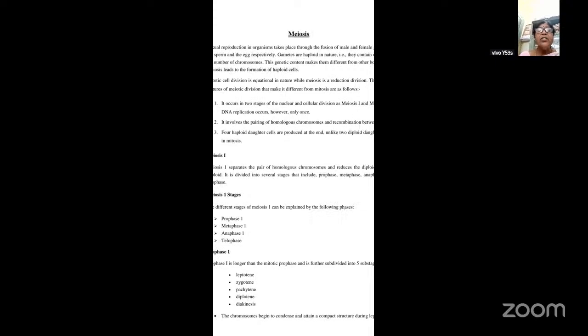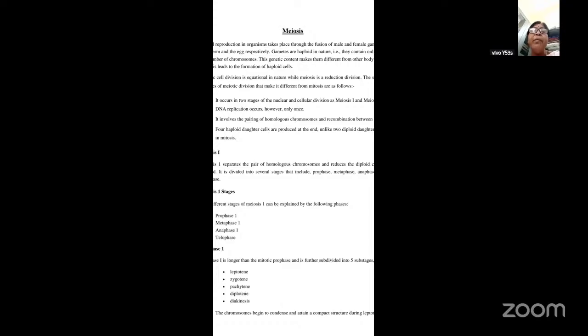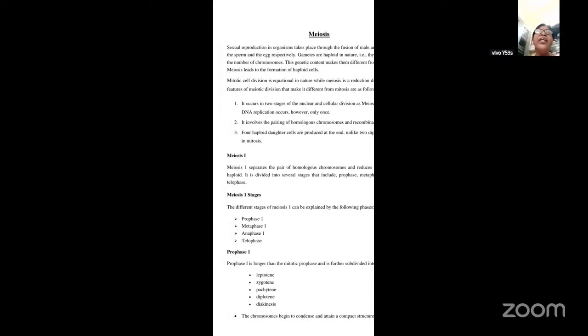DNA replication occurs, however, only once. Second, it involves the pairing of homologous chromosomes and recombination between them. We have seen that in mitosis there is no pairing or recombination, but here in meiosis you observe the recombination and the pairing of homologous chromosomes. And here 4 haploid daughter cells are formed at the end, unlike the 2 diploid daughter cells found in mitosis. So that is a difference.